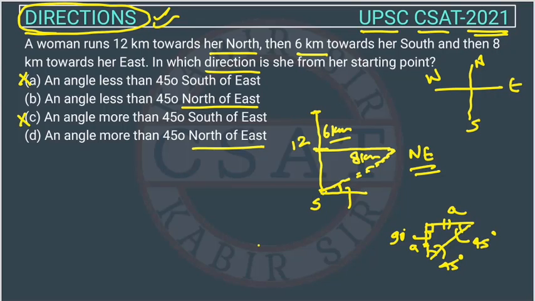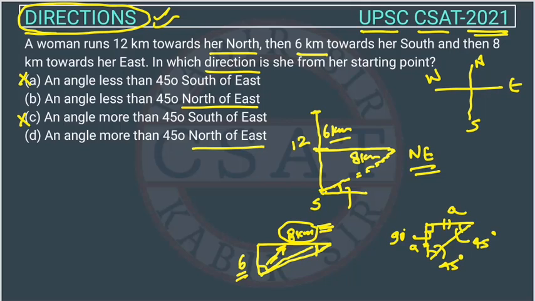Now in this diagram, this is 8 km and this is 6 km, right? And this is a figure. So what happens, the angle in front of this side of 8 km... There is a concept in mensuration that the angle in front of the greater side is greater, right? So this is the greater side, so the angle in front of it will be greater. This is the smaller side, so the angle opposite to it will be smaller.